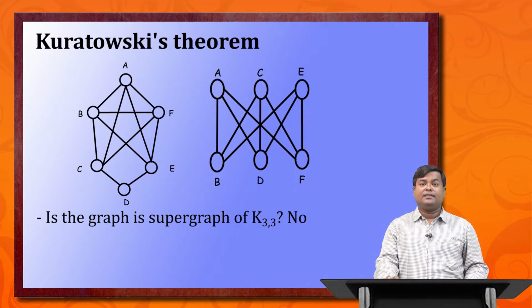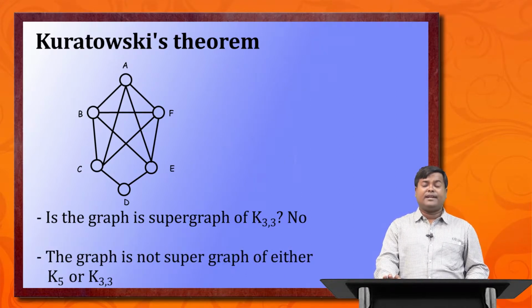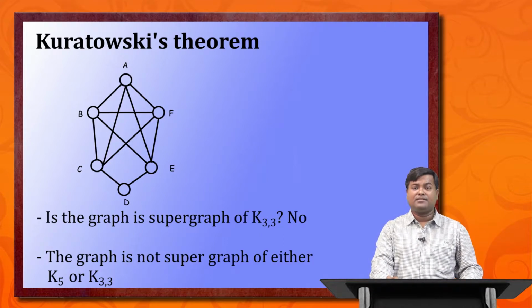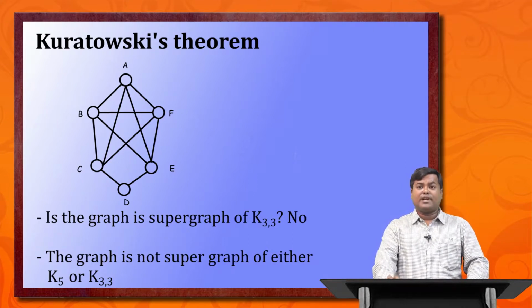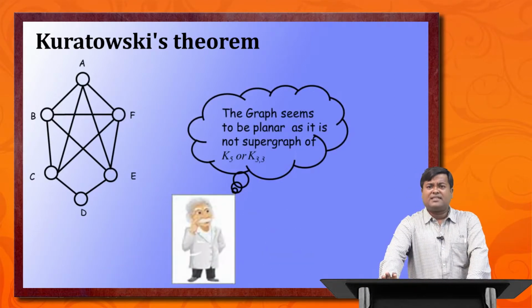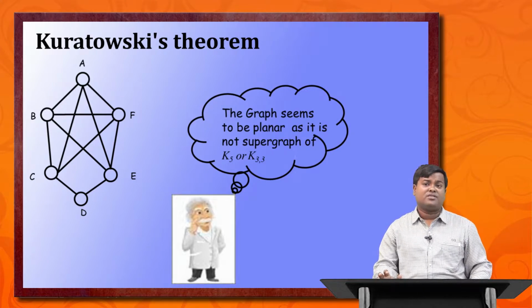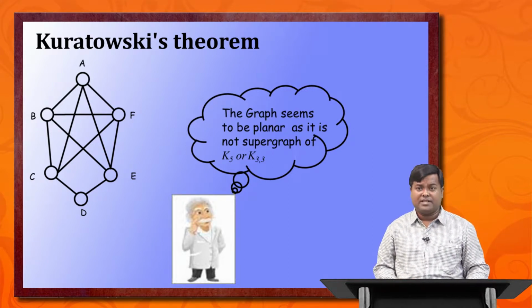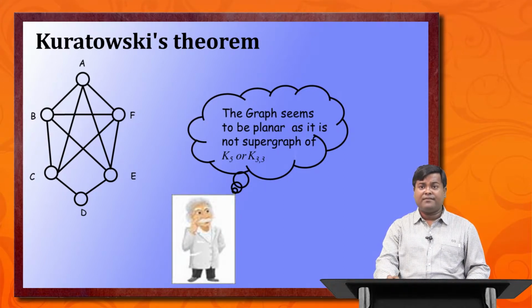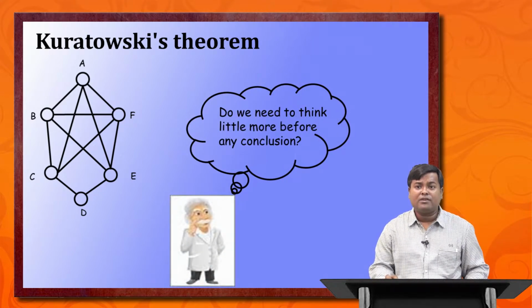So we can conclude that this graph, which we are cross-checking for planarity, is not a supergraph of either K5 or K3,3. I have given the reasoning why it is not a supergraph of K3,3. It looks like this graph is planar, because it is not a supergraph of either K5 or K3,3. Now the question is, shall we conclude that it is a planar graph? Do we need to think a little more before any conclusion?